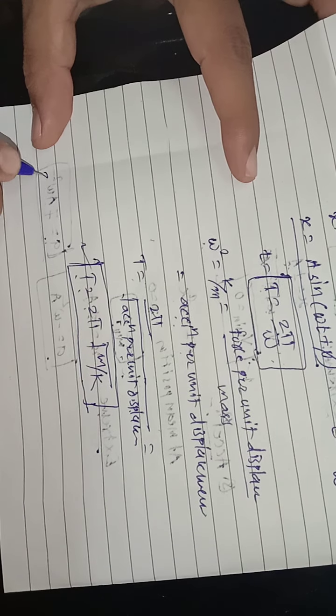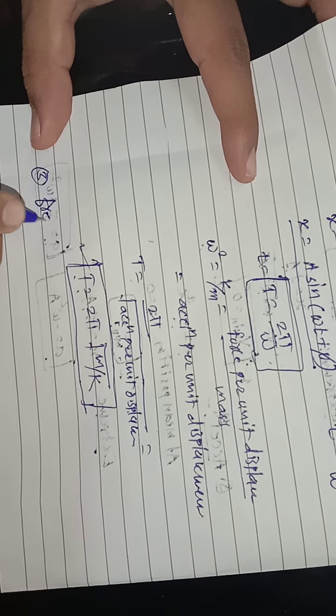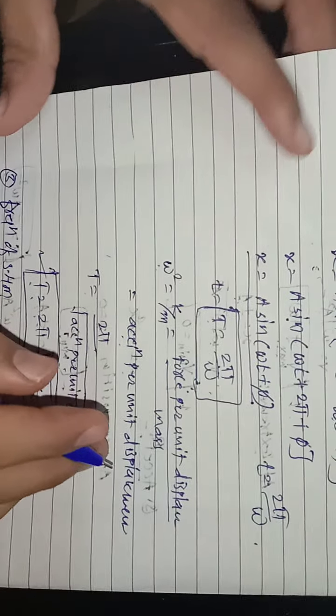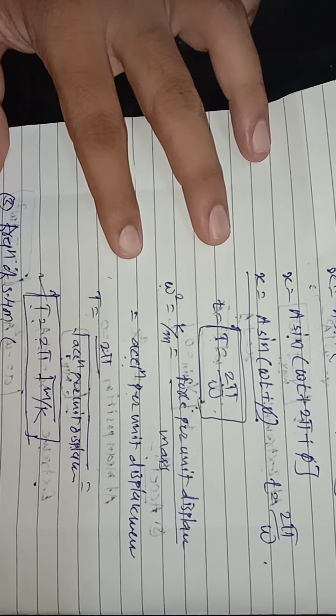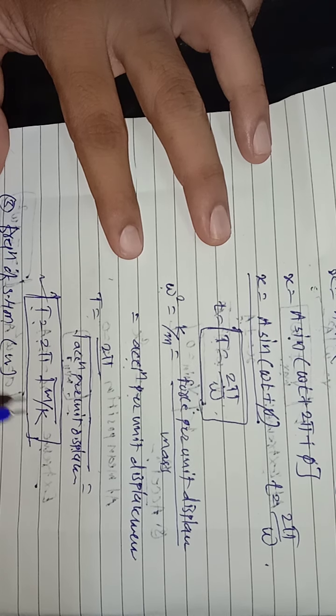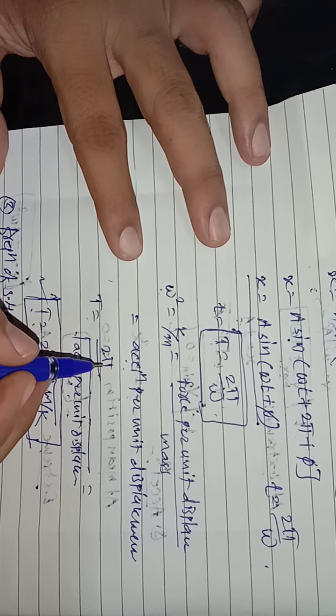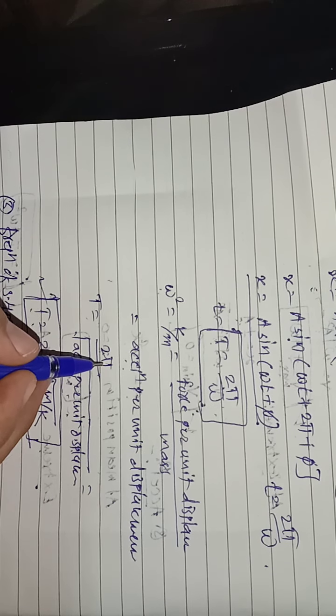And the last point is the frequency of SHM. For frequency we use the symbol n. What is frequency? It is the number of oscillations performed by the particle per unit time, that is in 1 second.